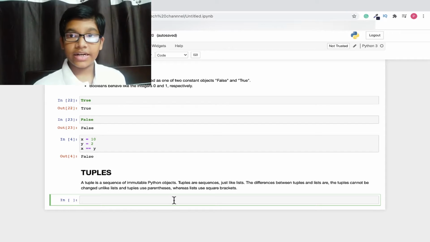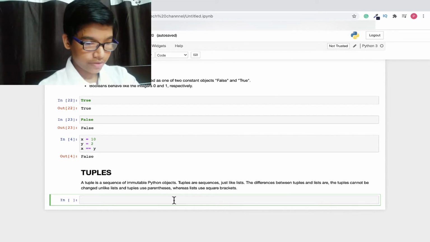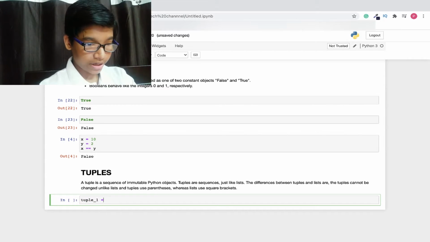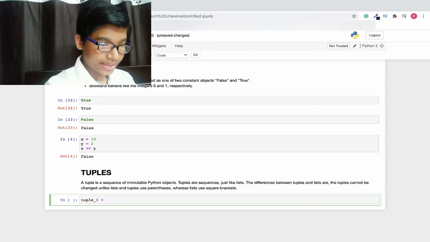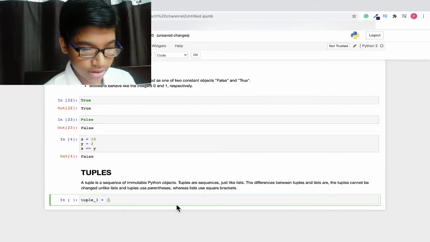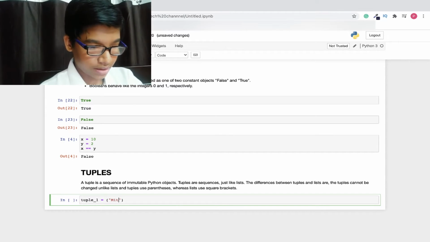So now let's define a tuple. This is very easy. Let's say tuple_1 is my variable name. Here we are going to use parentheses as I discussed: tuples cannot be changed unlike lists, and tuples use parentheses. Now we are going to add some elements. First, let's write Mitch in double quotes, give a comma, and then open double quotes again.